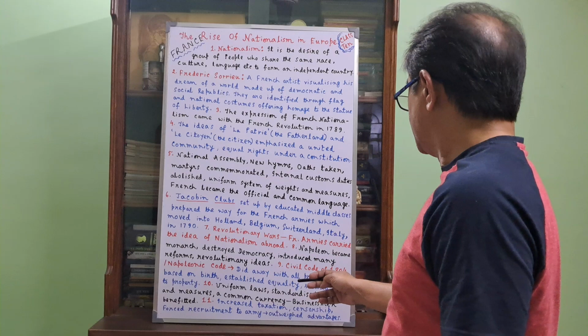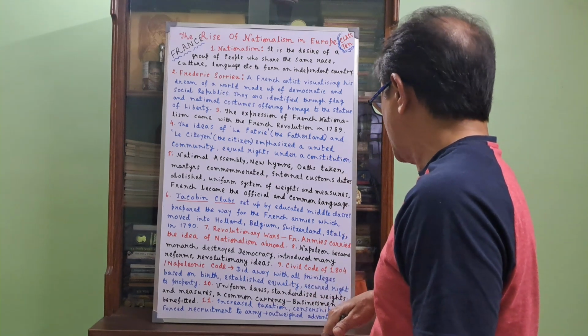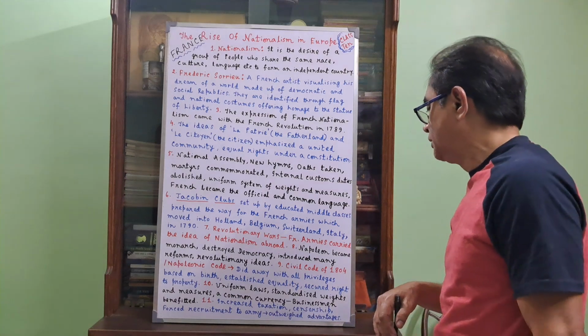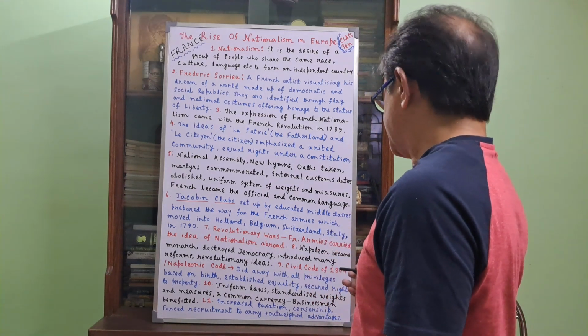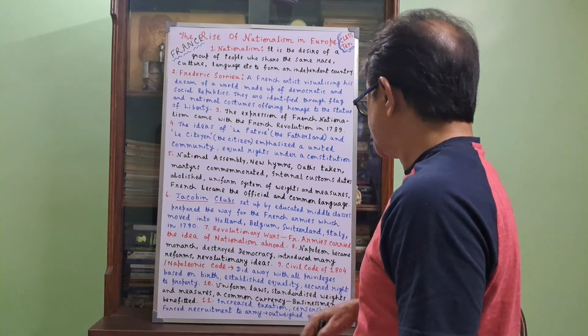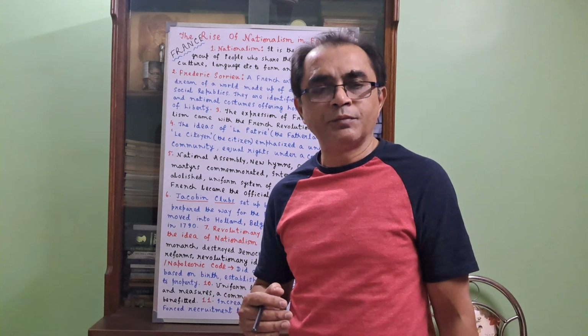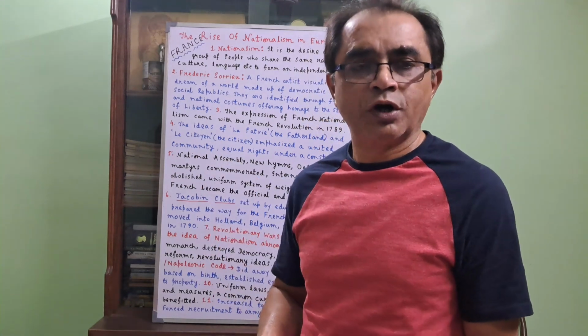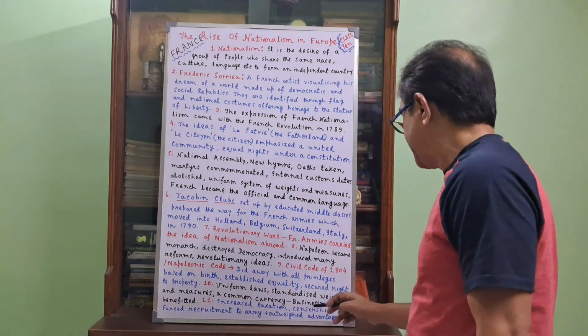And finally, there was increased taxation, censorship, and forced recruitment to the army. These are the negative sides of nationalism in France at that time. Taxation was increased, censorship was introduced on different things, and there was forced recruitment to the army, because the French army needed more soldiers and started recruiting young people, sometimes forcing them to join. So these are the negative sides, and these outweigh the advantages.